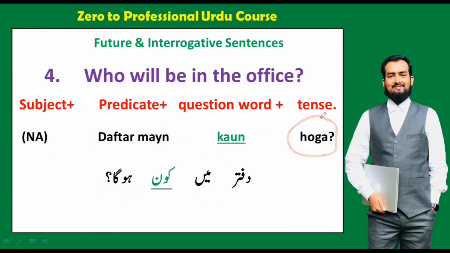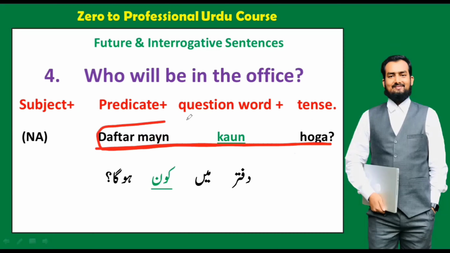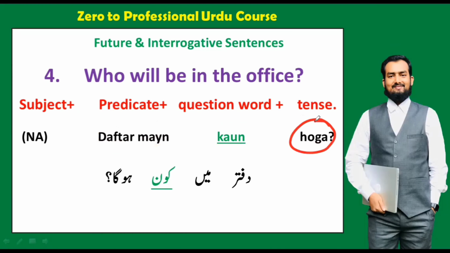If we talk about a female, in this case we will say daftar mein kaun hogi. But this sentence is used in a general context, that is why we have used hoga. Whenever we use the word kaun in a general context, we will always use hoga.